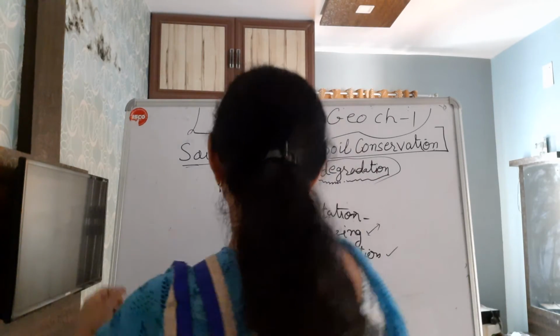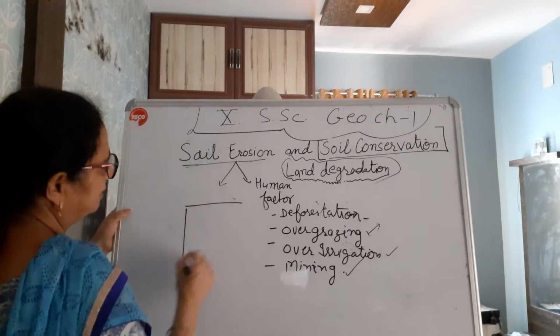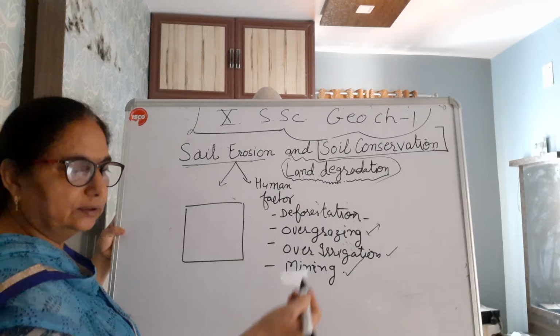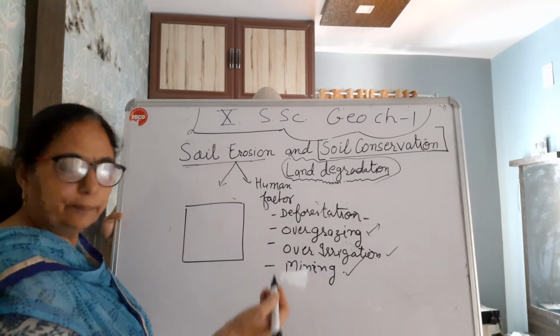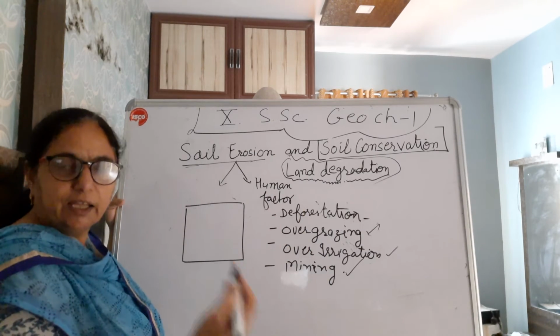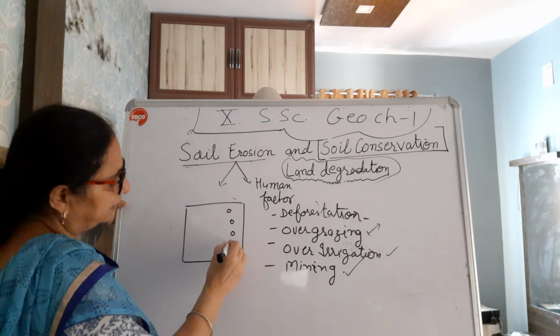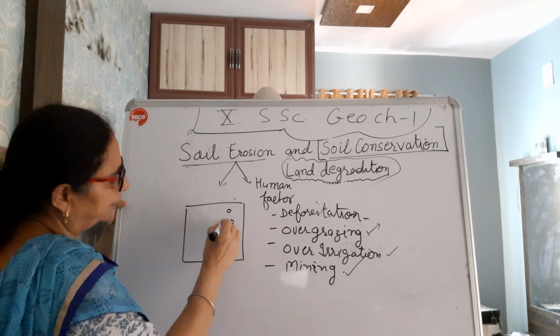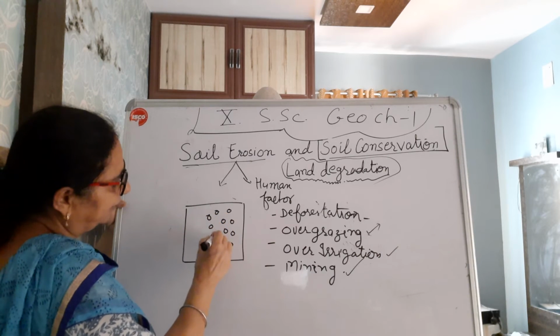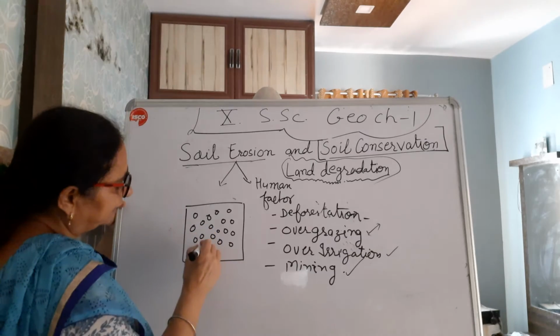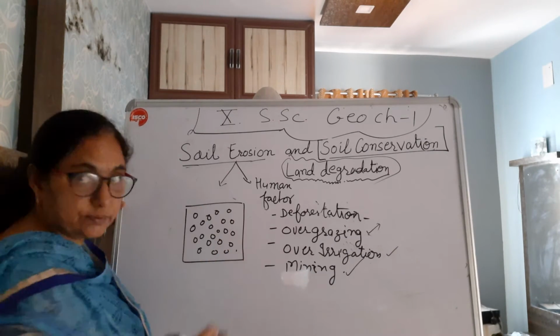Suppose this is a piece of land in Chhattisgarh, this one Jharkhand, right, Madhya Pradesh. That belt is rich in minerals, and here we dig pits, and that makes the land hollow, खोखला कर देती है लैंड को अंडर की तरफ से.